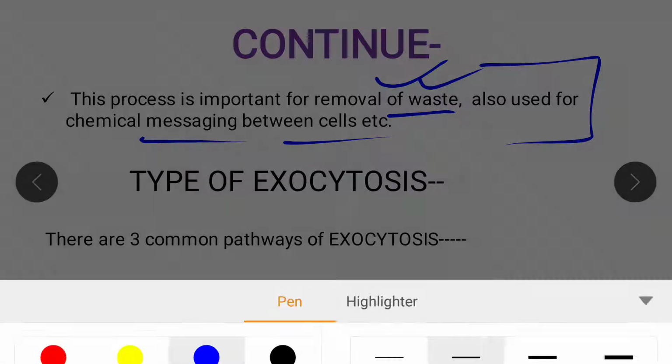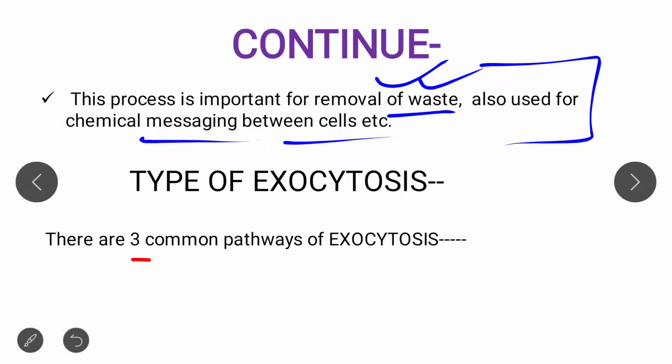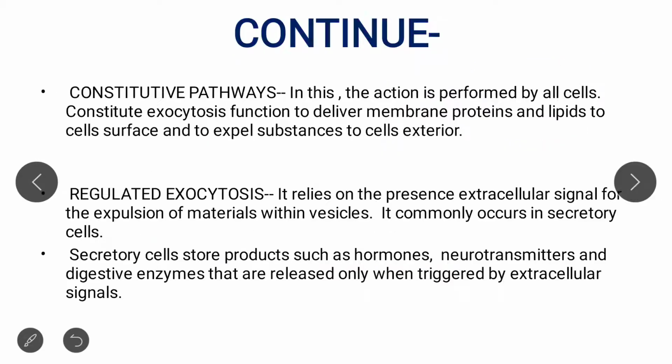Now, there are basically three common pathways of exocytosis, which we are going to discuss now. The first pathway of exocytosis is known as the constitutive pathway. Okay, constitutive pathway. What do you mean by constitutive pathway?